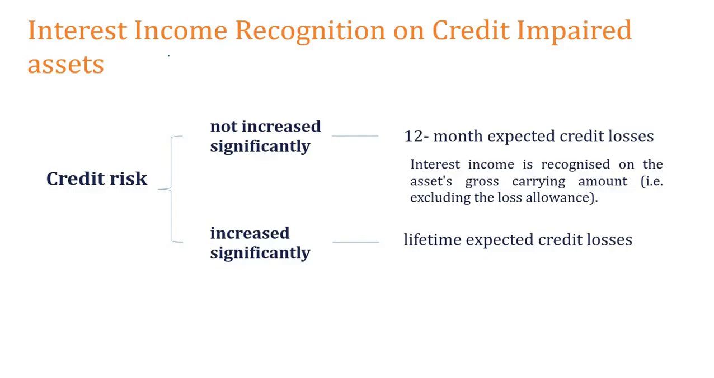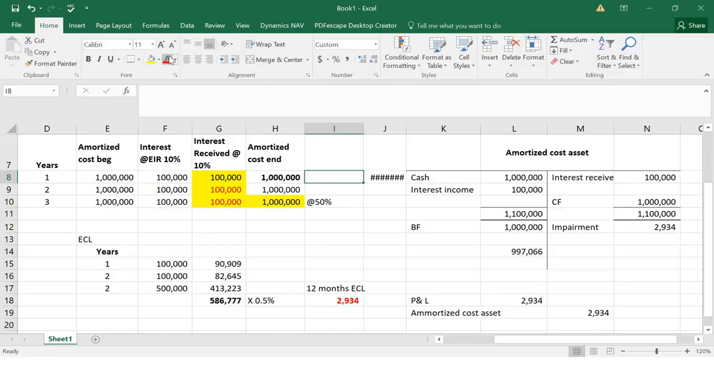First one, interest income. If you have provided 12 months expected credit loss, interest income is recognized on the asset's gross carrying amount. That is excluding the loss allowance. Don't worry about this 2934 if it is the 12 month expected credit loss. This loss allowance is charged against the asset, but when you recognize interest, recognize it on the gross amount. That is ignoring this provision.